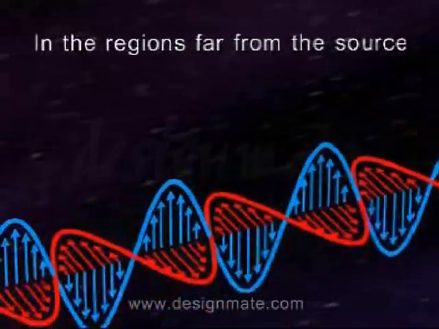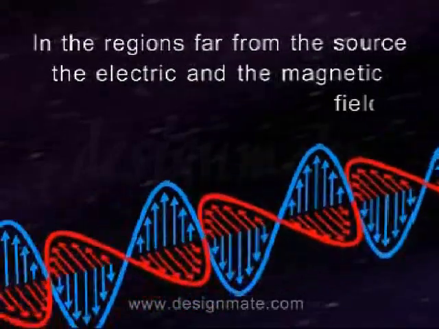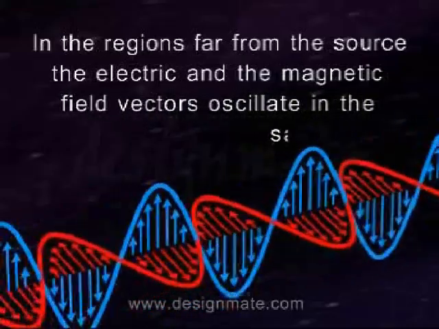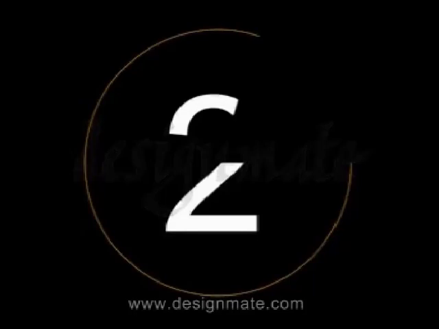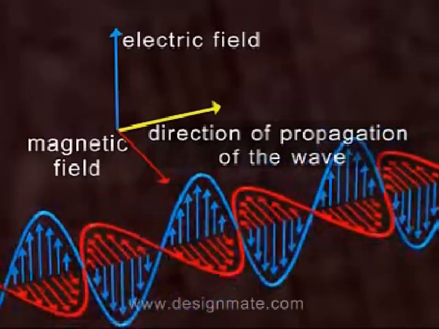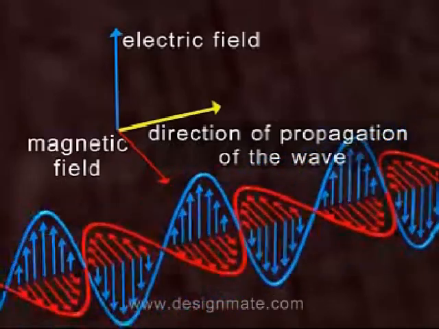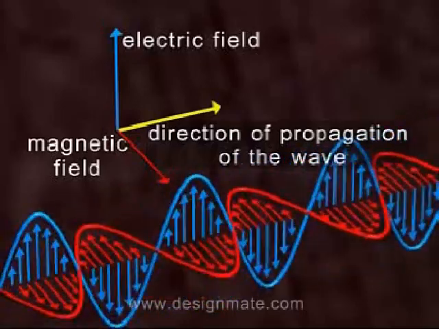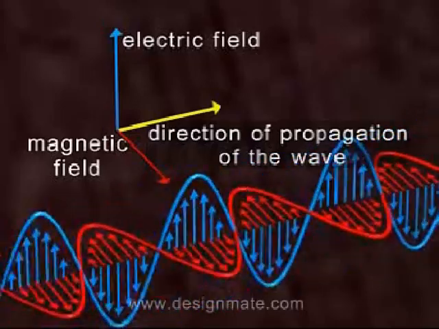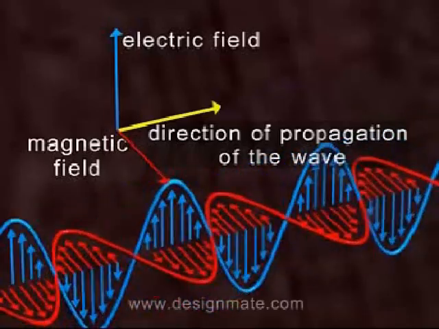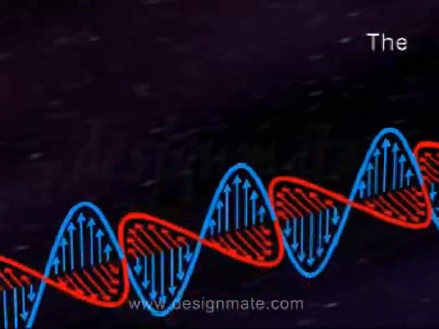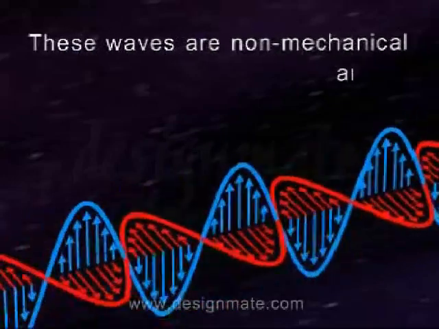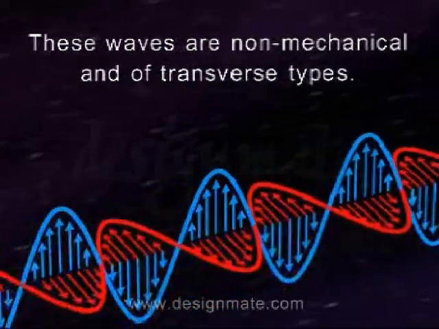Far from the source, the electric and magnetic field vectors oscillate in the same phase. The directions of oscillations of the electric and the magnetic field are mutually perpendicular and are in a plane perpendicular to the direction of propagation of the wave. These waves are non-mechanical and of transverse type.